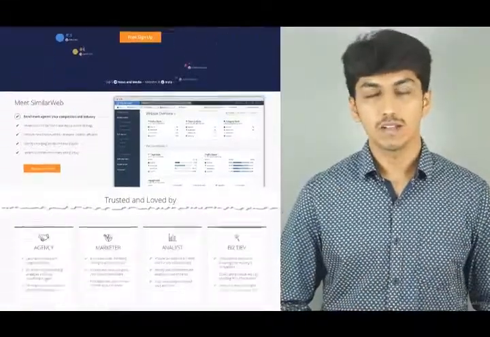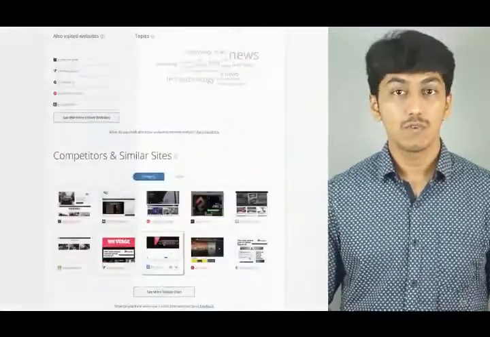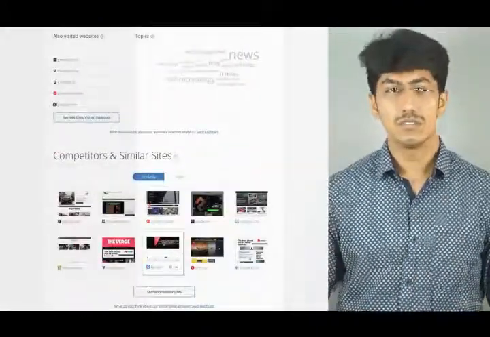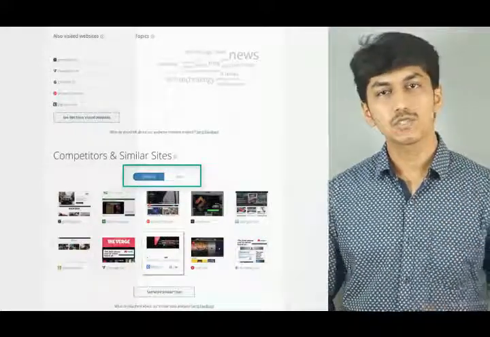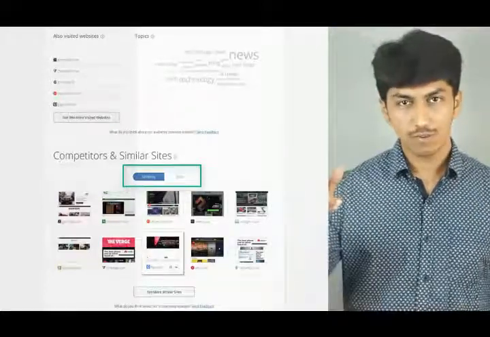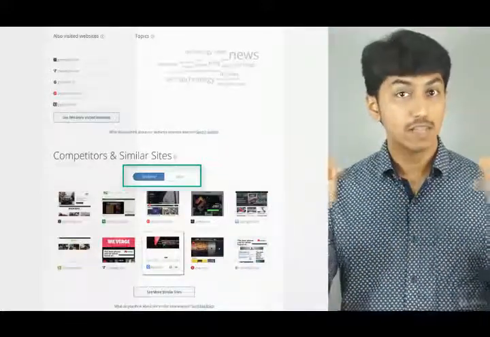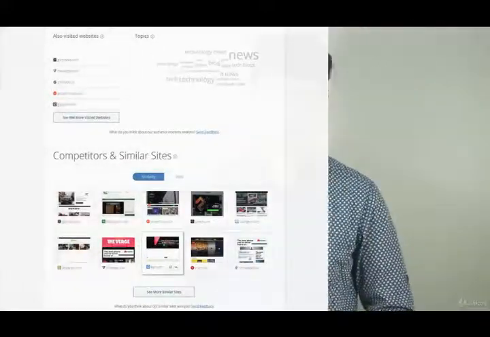Now, let's move on to the next tool, similarweb.com. I have searched for Engadget.com in this tool too. You can directly come to competitors, where you have two types of categorization. One is similarity, which suggests websites that are very similar to the content published on Engadget.com. Whereas, if you click on rank, you will get the websites that are in a similar range of domain authority as well as having similar content to Engadget.com. As far as I know, SimilarWeb is the best of the 3 SEO tools that I have suggested in this lecture to get the best list of similar websites that you are competing with.